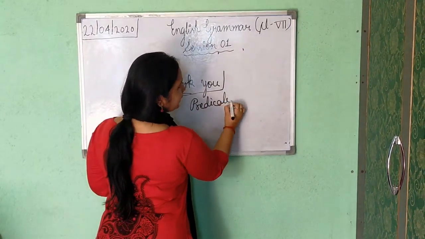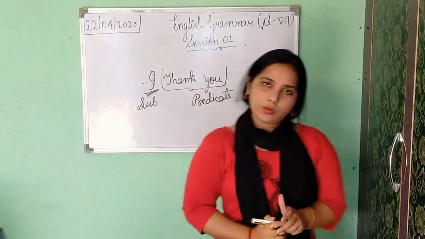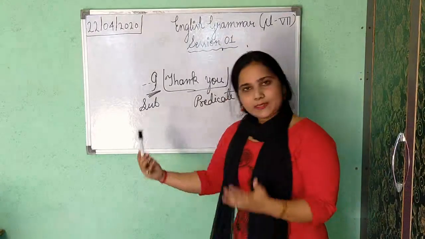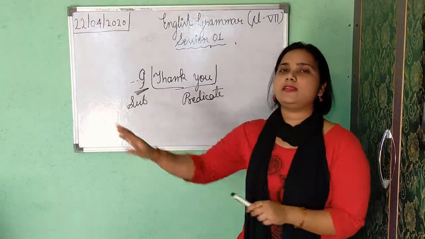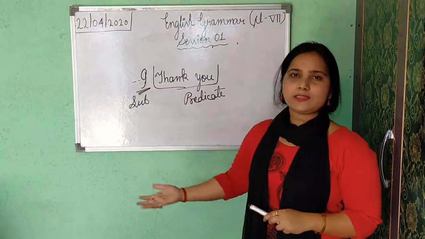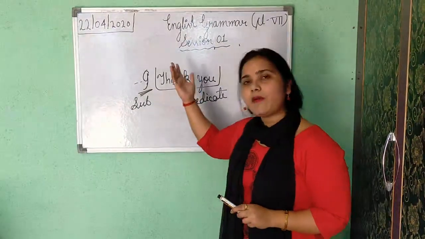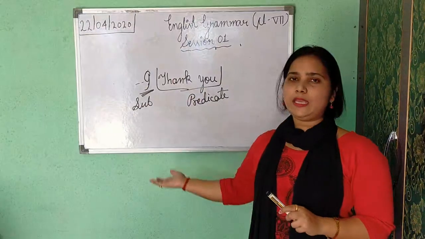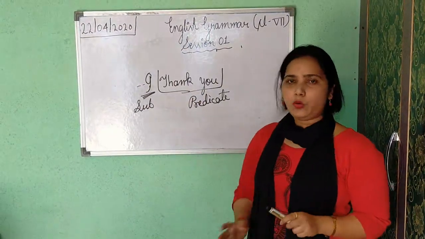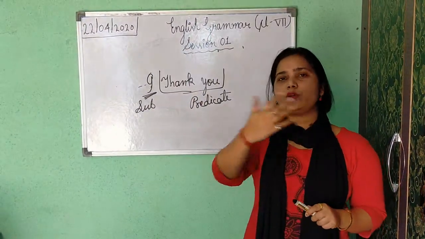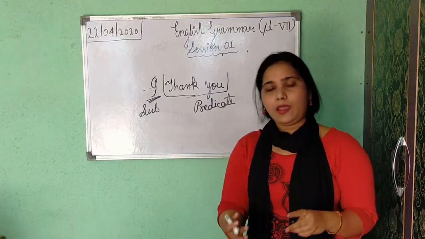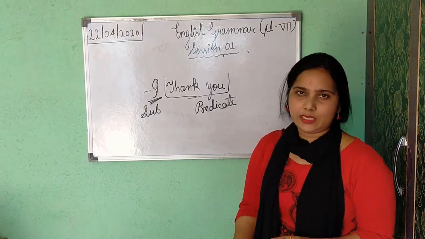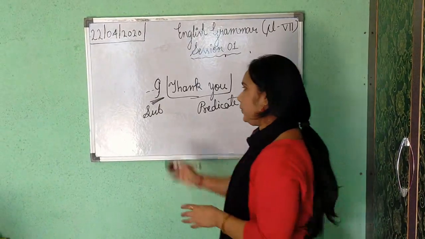Class, it is clear now? Okay. If you are not getting subject, but if you have to tell what is subject here, then never say that there is no any subject. Just see the sense, use your brain, you can find out. Okay, you can find out easily. Only you have to go through the sense and you have to check the sentence. Who is saying and who can be the doer of the action. Understood? So that can be your subject.